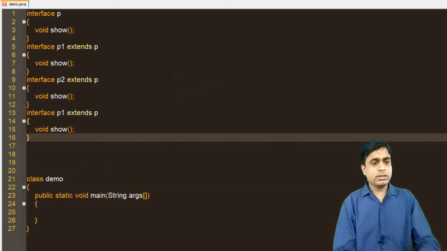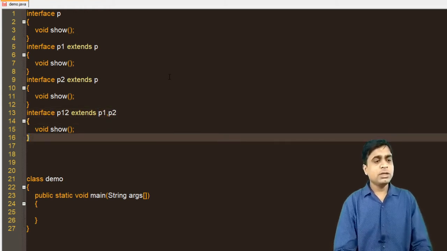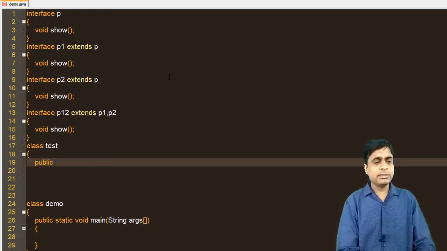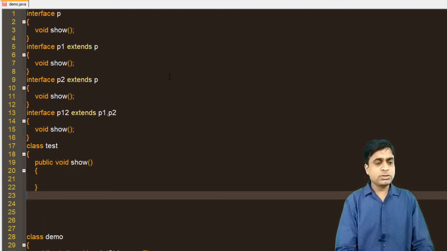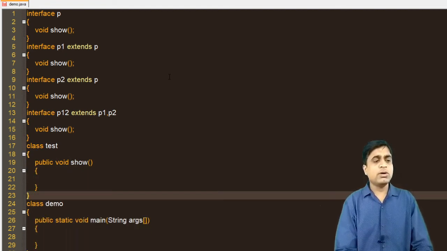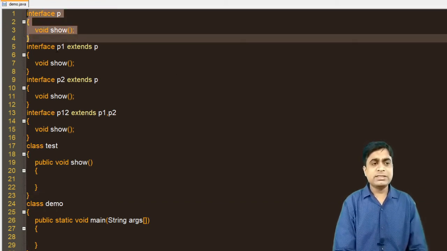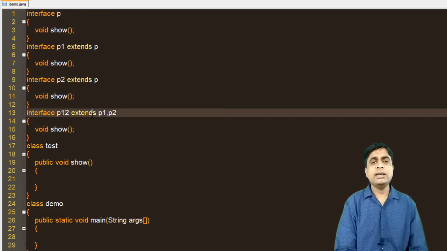Here again, P1 and P2 are there, and I am creating one class, Test, that implements P1 and P2. That particular class will override this method, public void show. I am not printing anything; I just want to give you the example. So what have we created? We have created one interface P, and P1 and P2 are both sub-interfaces of the P interface, and the Test class implements P1 and P2.